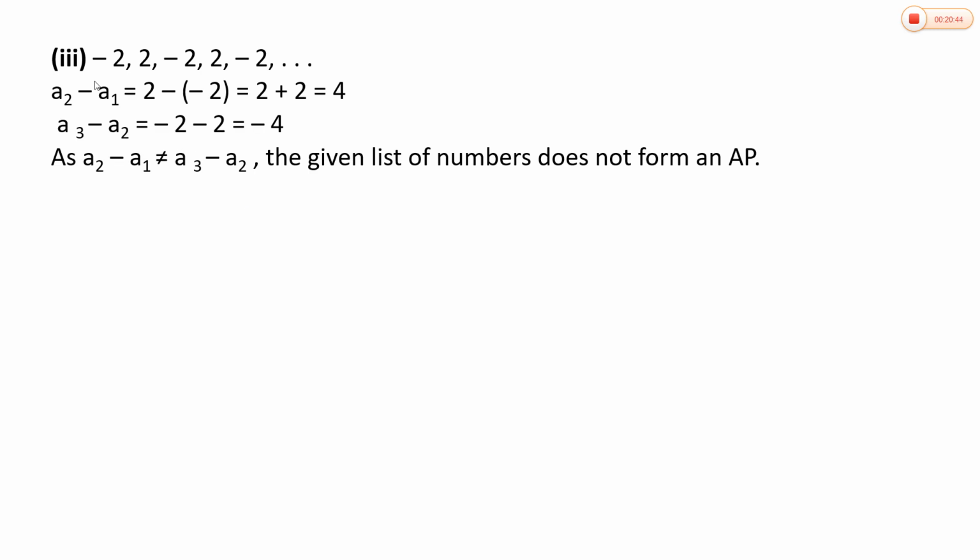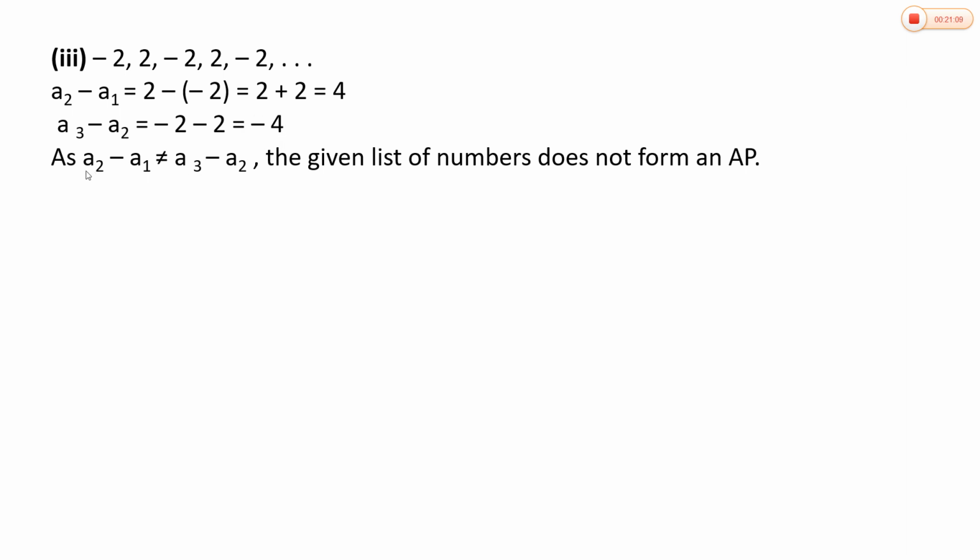And the third sequence is -2, 2, -2, 2, -2, and it goes on. Here a2 minus a1 is equal to 2 minus (-2), which is 2 plus 2, that is 4. And again a3 minus a2 is equal to -2 minus 2, which is -4. You observe here a2 minus a1 is +4 and a3 minus a2 is -4, which are not equal.